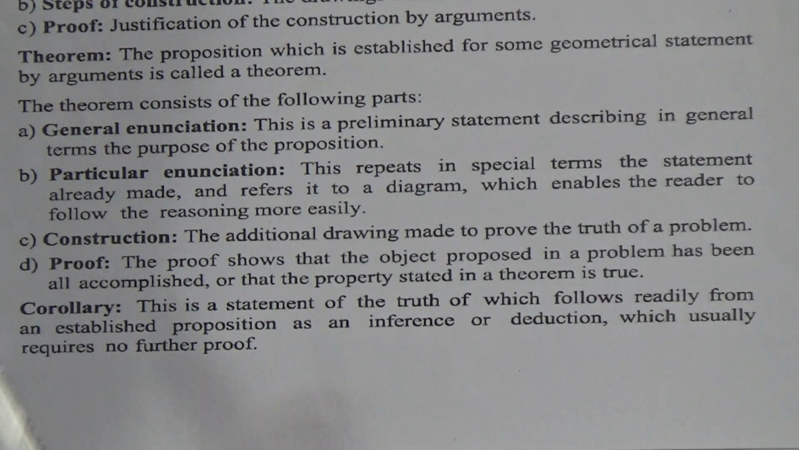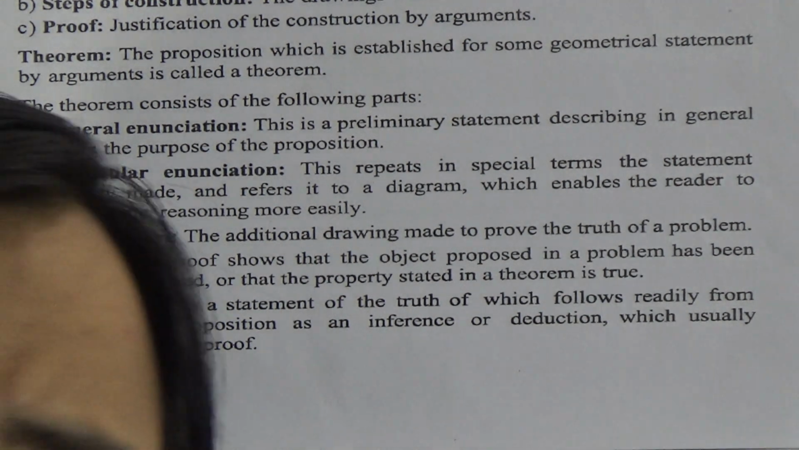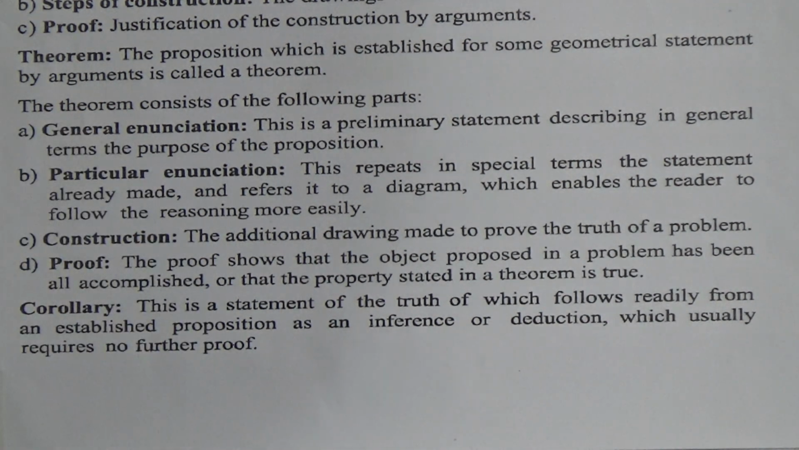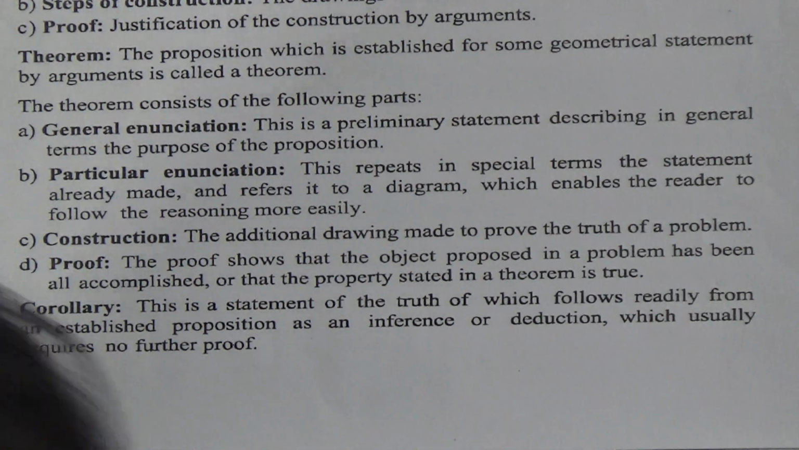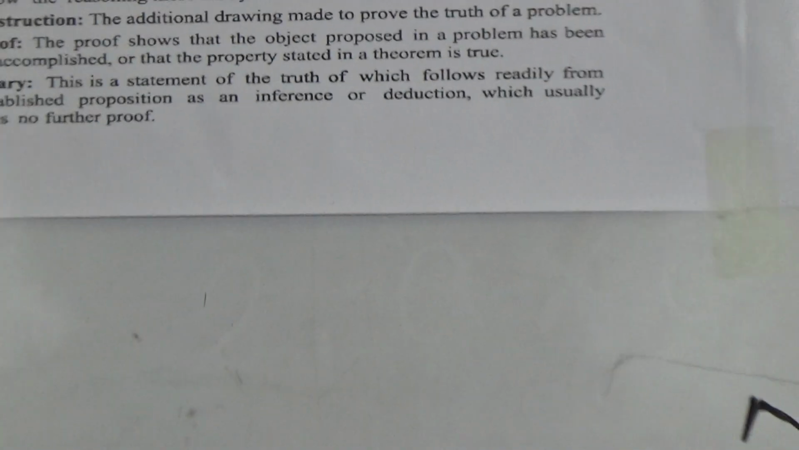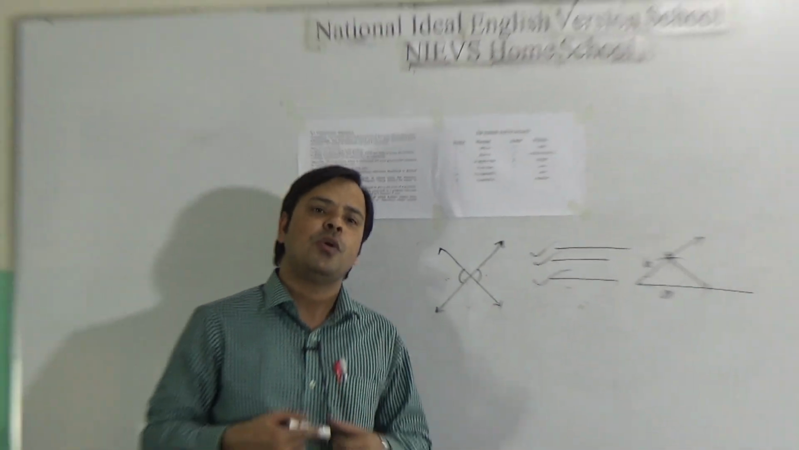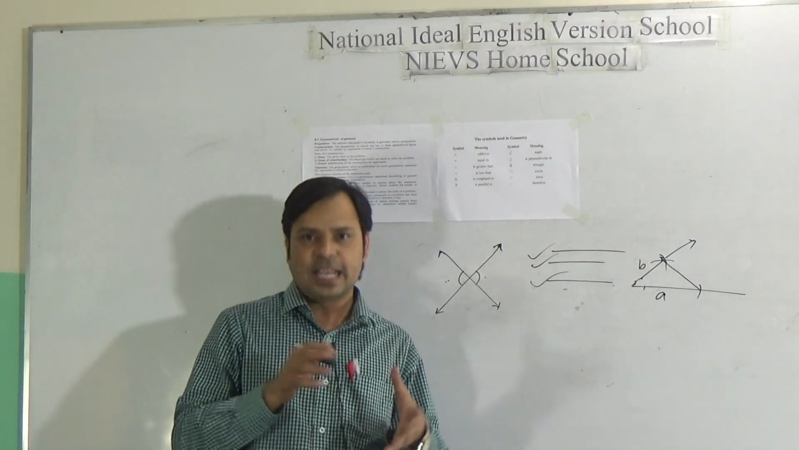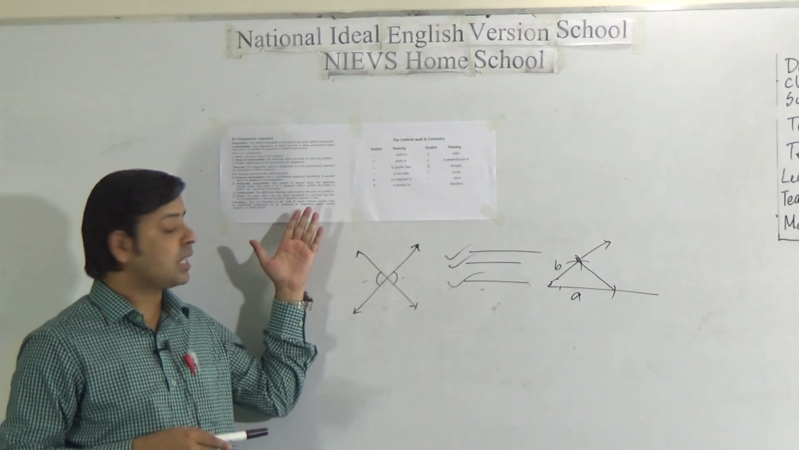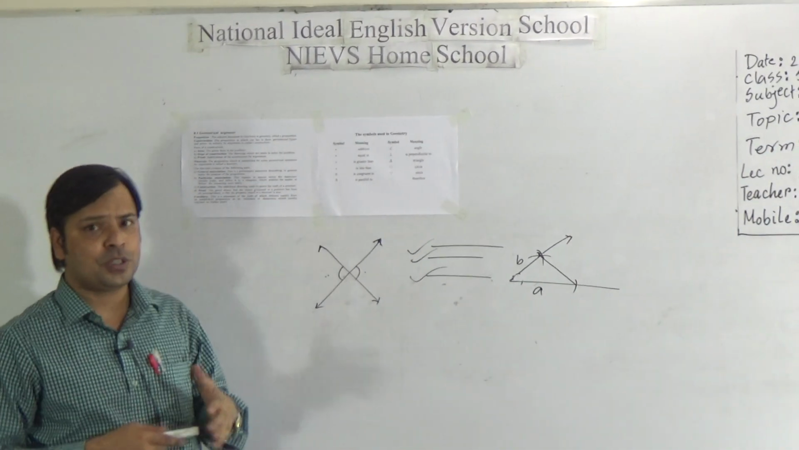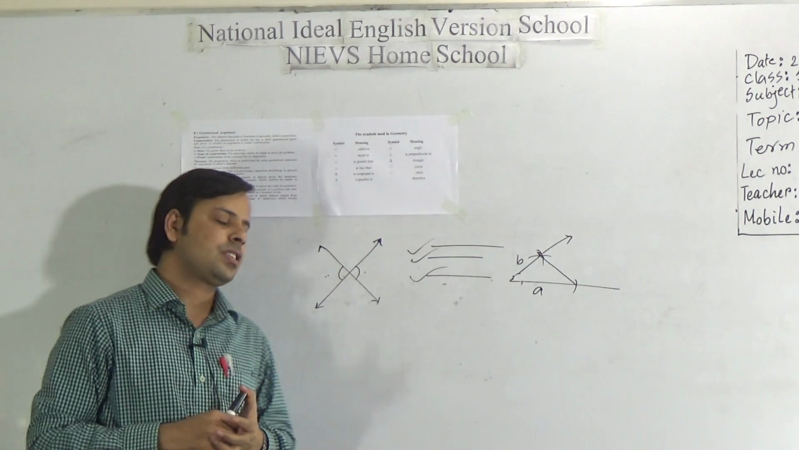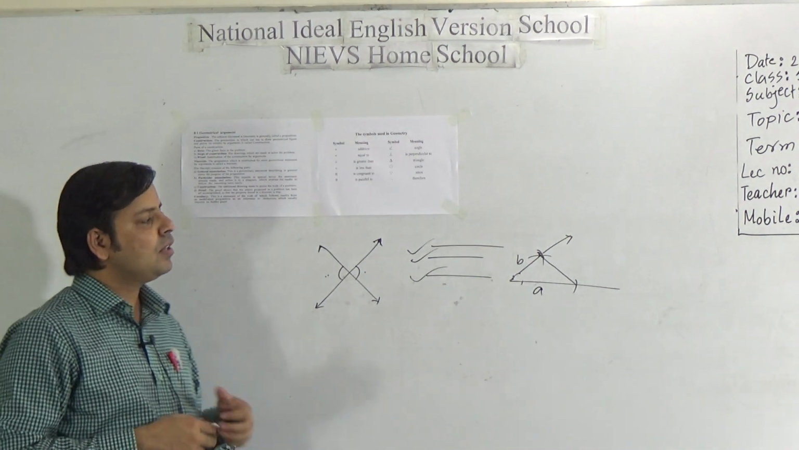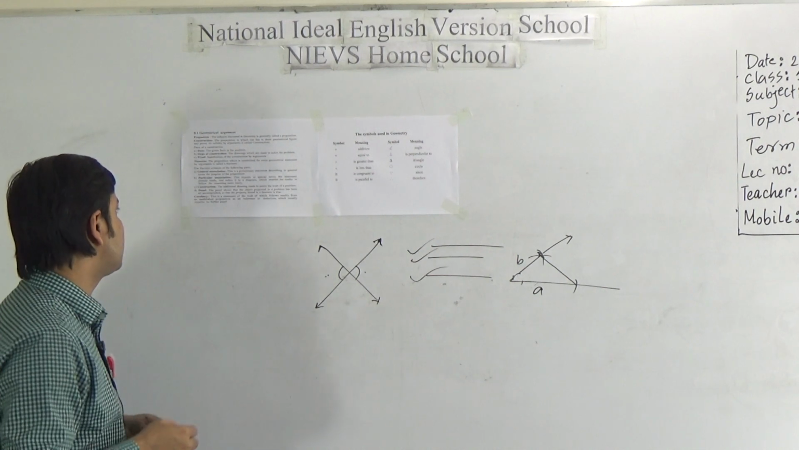Now construction. Construction in case of theorem, here construction means the additional drawing made to prove the truth of a problem. It means that to prove a theorem or a proposition, sometimes we may need additional drawing. This additional drawing to prove a theorem or a proposition is known as construction. It means additional drawing for proof is known as construction.